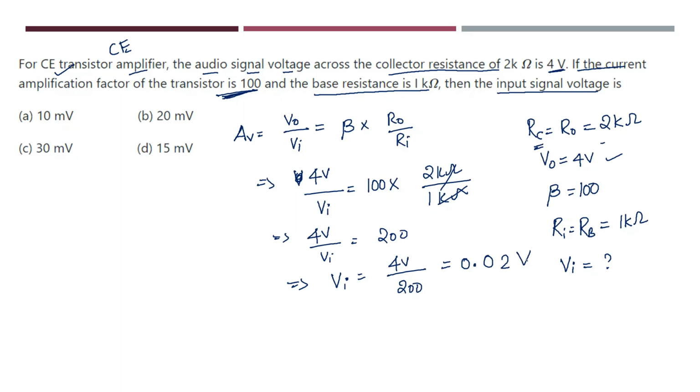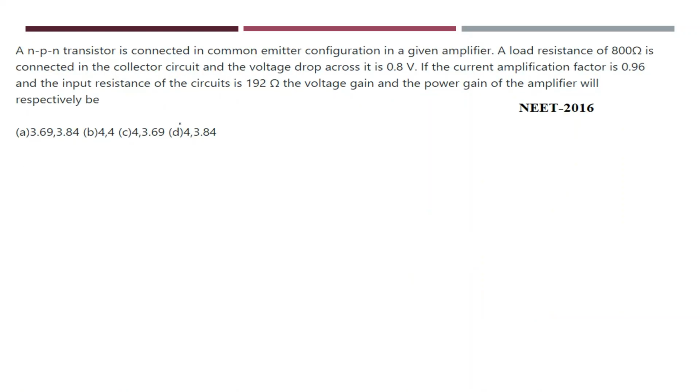Now let us see the options. Here the answer is in millivolts. If I convert this into millivolts, this will become 20 millivolts. So which one is the correct answer? D is the right answer. The remaining answers I am getting are 10, 30, 15, but we are getting 20 here. So the answer is 20 millivolts. I hope you understood this problem. Let's move on to the next problem.